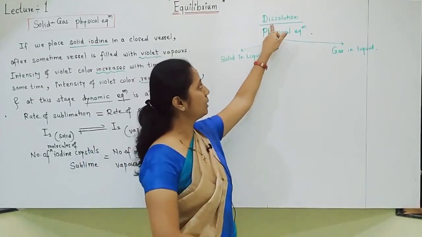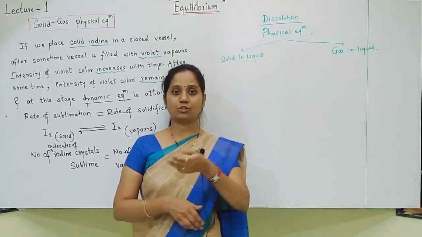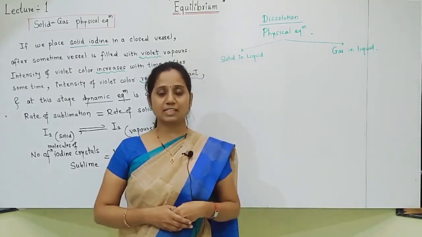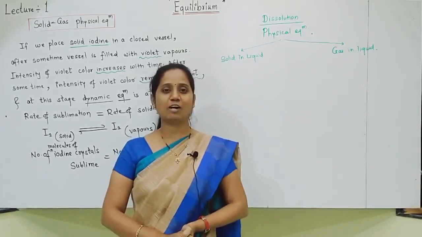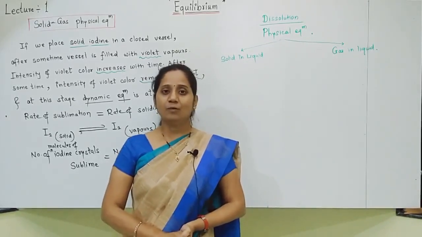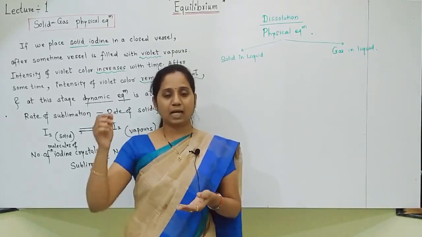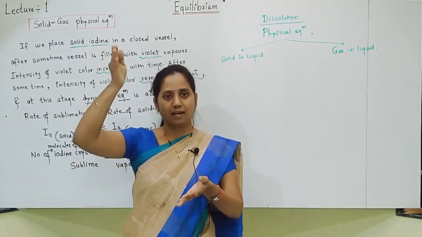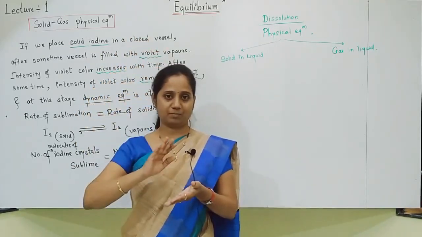Next physical equilibrium of dissolution is gas in liquid. Gas dissolved in liquid. Students, imagine an example of gas in liquid: soda water bottle. What is there in a soda water bottle? Carbon dioxide gas at high pressure is dissolved in soda water.